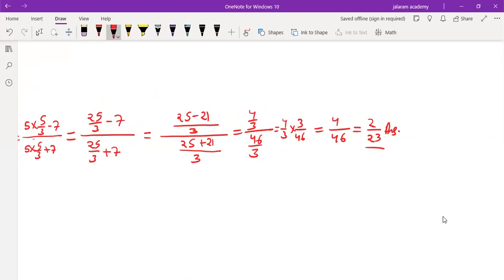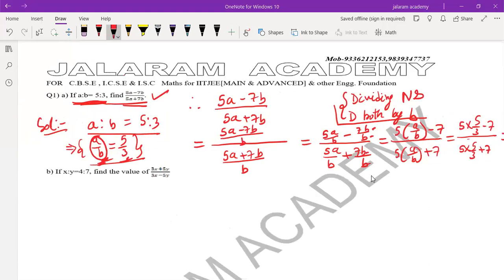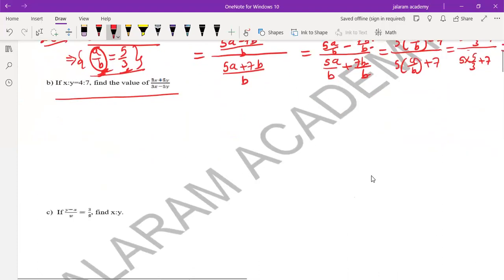So hope you all must have understood. If any doubt, then you can ask in the comment box. Or using the same method, you can solve question number B, I think. Now we are going to discuss question number C after this.